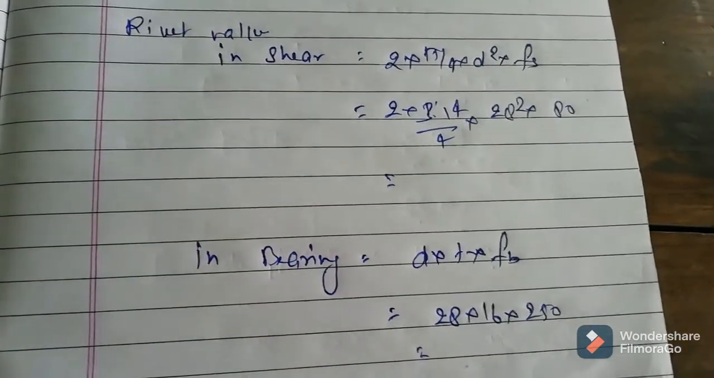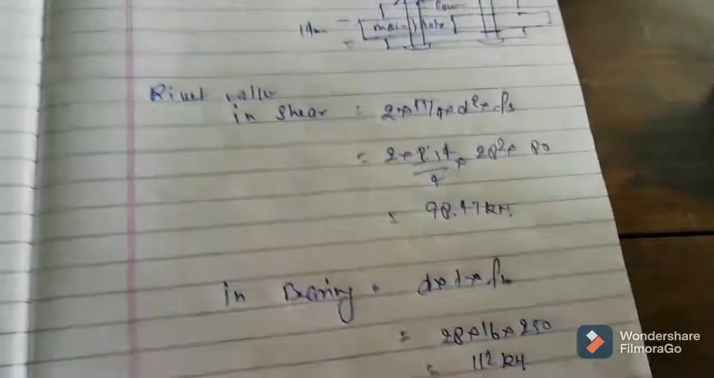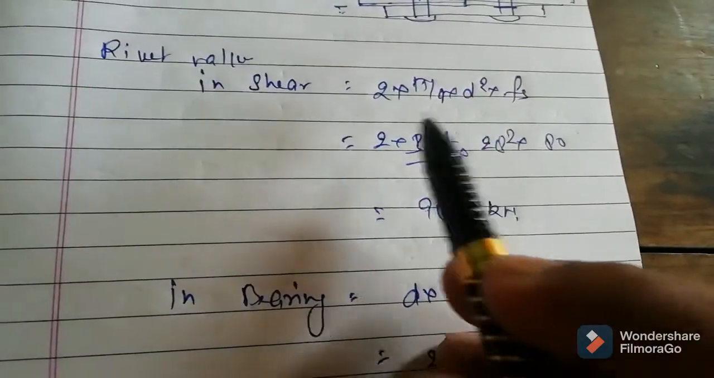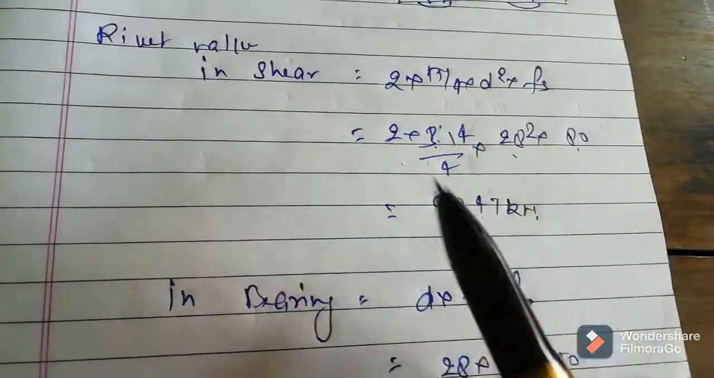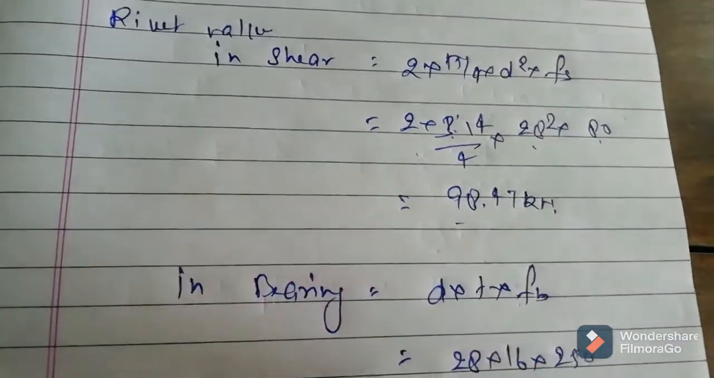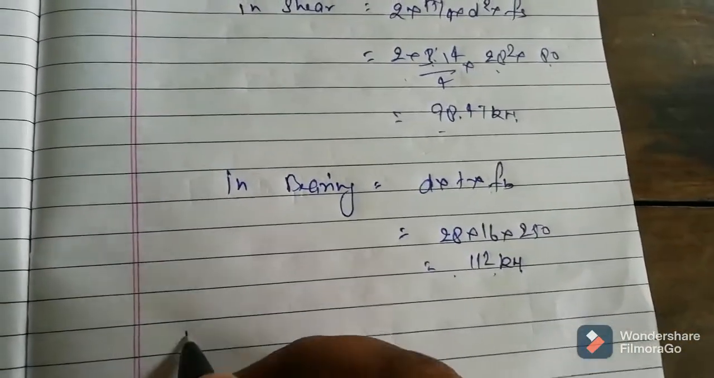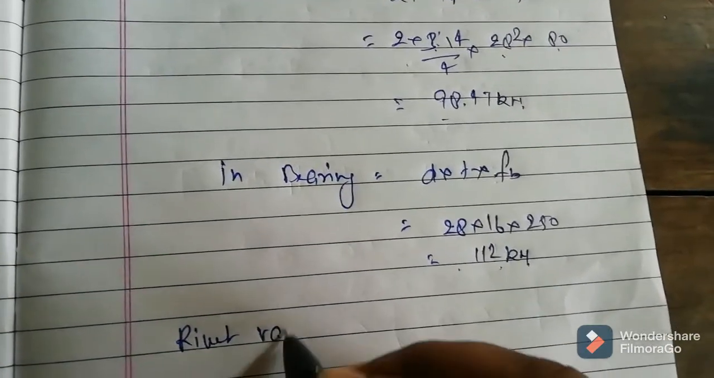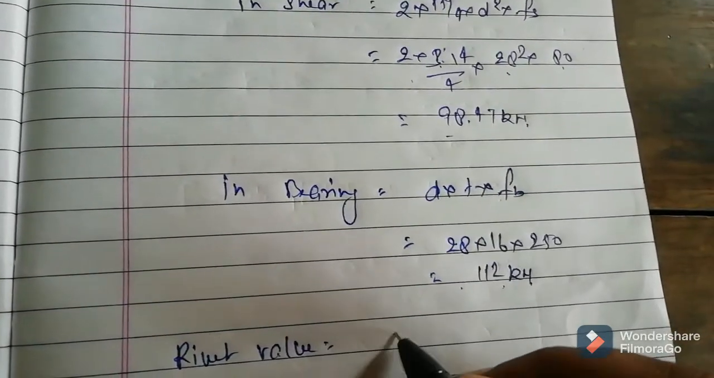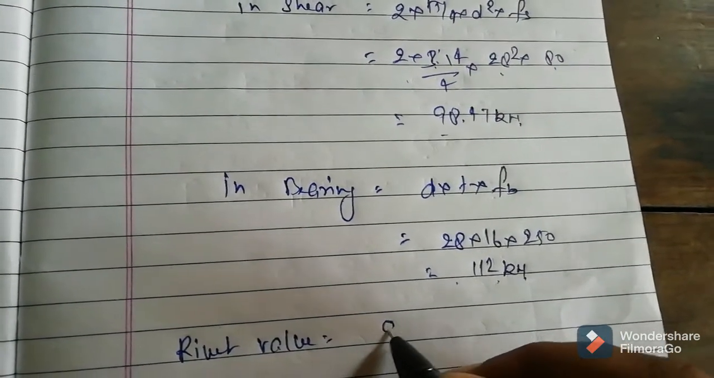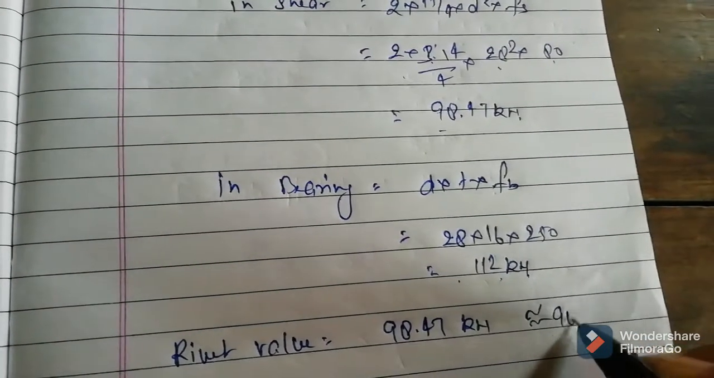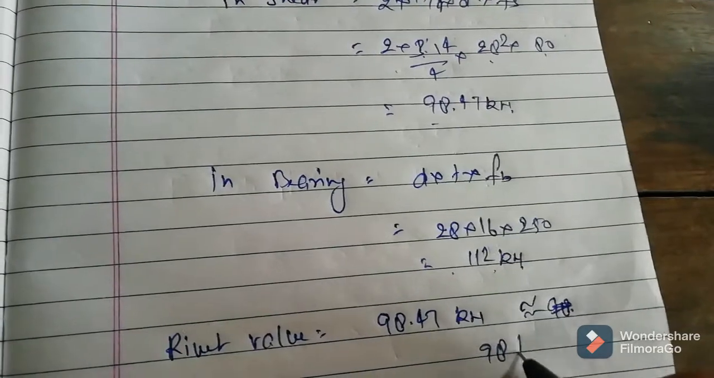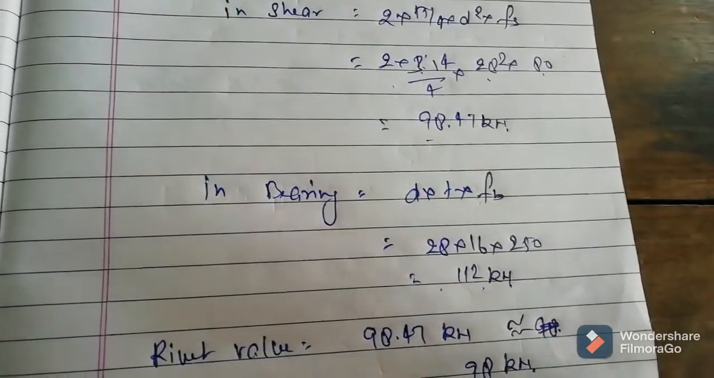Okay, solve this. If you solve 2 into 3.14 into 28 square by 80 by 4, you are going to find 98.47 kilonewton in shear, and in bearing it is 112 kilonewton. So what is the rivet value? Rivet value equals whichever is less, so 98.47 kilonewton, or let's say 98 kilonewton.